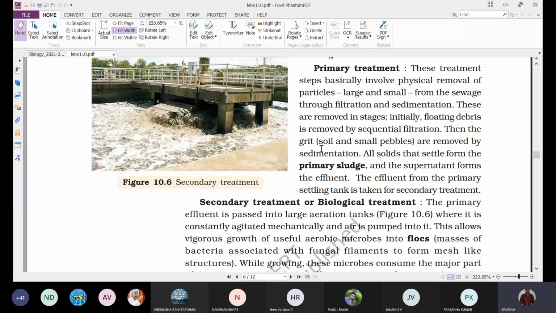Only physical processes, filtration and sedimentation, are going on. That's why the primary treatment is also called physical treatment.